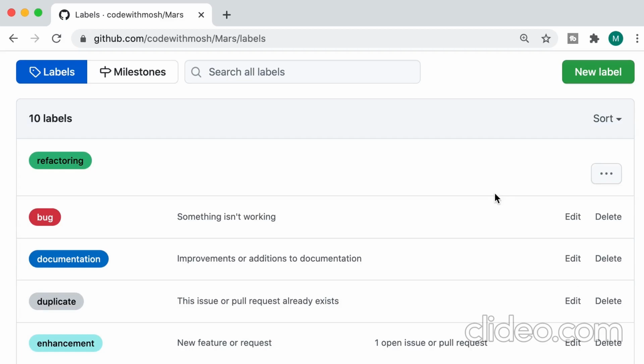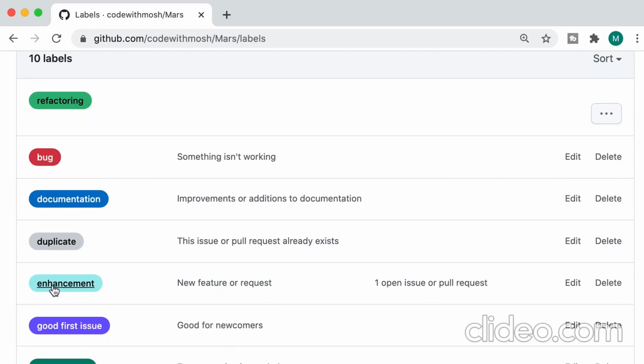Good. Now look over here. For the enhancement label, we have one open issue or pull request. So this is also another useful report. We can see all the labels and the number of open issues assigned to them in one place.